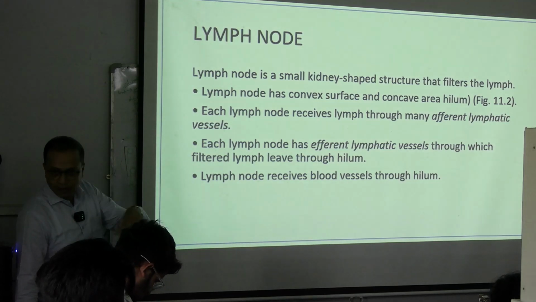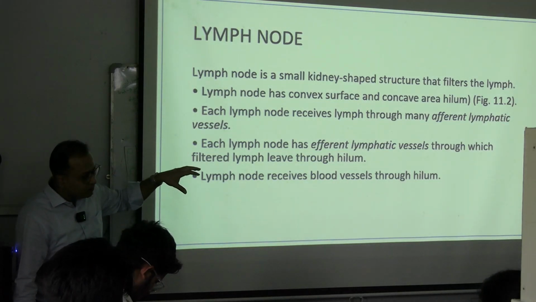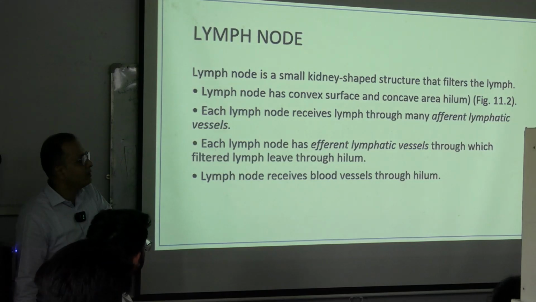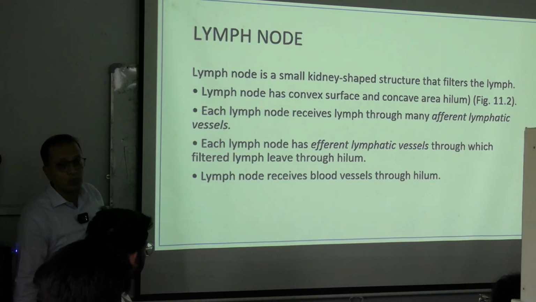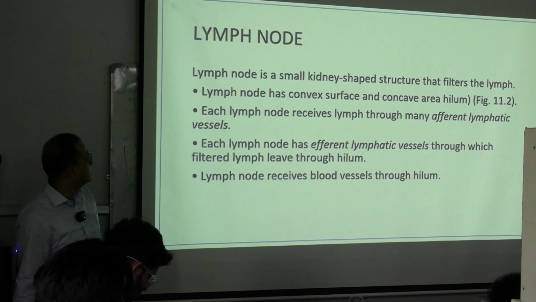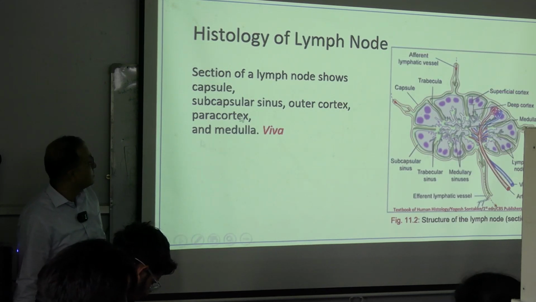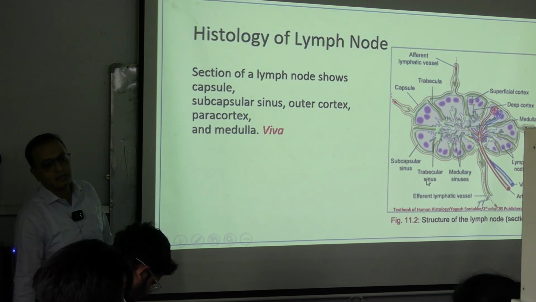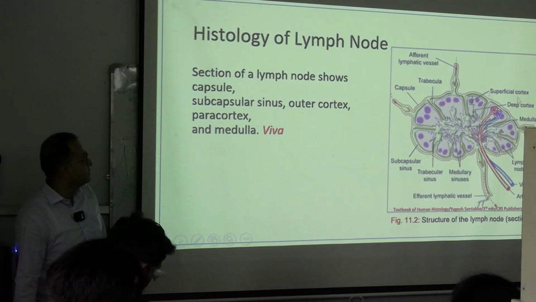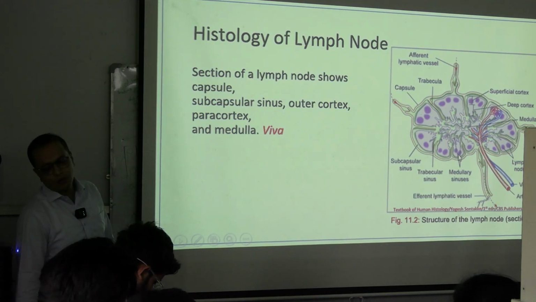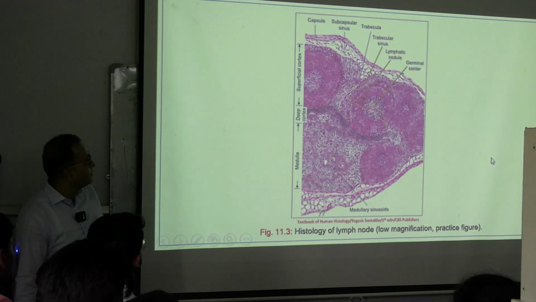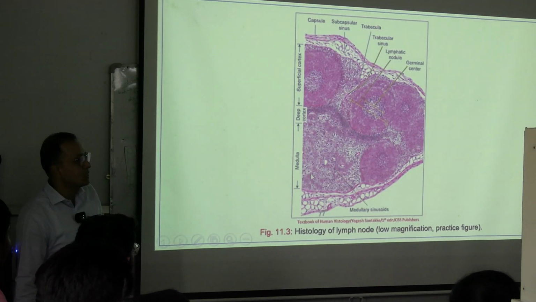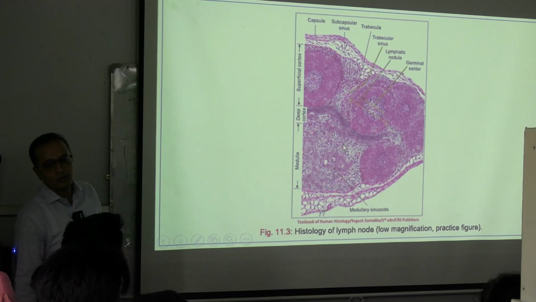Afferent and efferent likewise. Afferent means lymph moving in, so we call them afferent lymphatic channels, and the lymphatics which are moving out, we call them efferent lymphatic channels. Now, the histology of this looks like this. What we are seeing here in a schematic picture is the lymph node. This is what we are going to study when you look at it under the microscope. It looks like this. It is pretty difficult to identify unless we understand what we are dealing with.